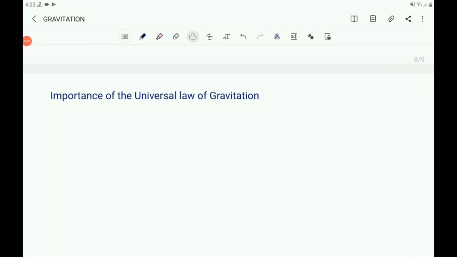Importance of universal law of gravitation. What are the importance of universal law of gravitation? Universal law of gravitation successfully explained several phenomena like the force that binds us to the earth, the motion of the moon around the earth, the motion of the planets around the sun, the tides due to the moon and the sun. So read that.